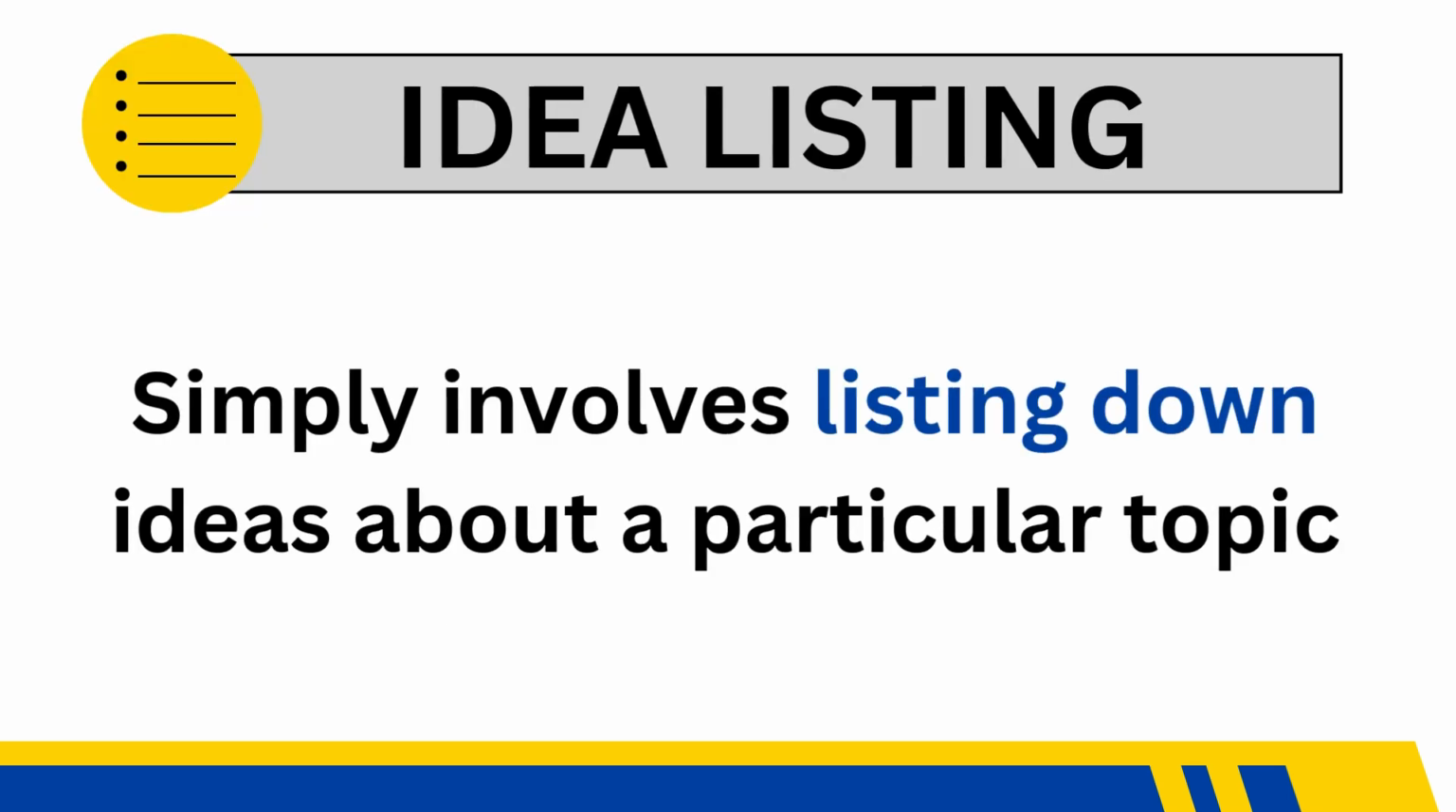Let's go to the first one, idea listing. When we say idea listing, it simply involves listing down ideas about a particular topic. So basically, you have one specific topic that you want to gather or collect information for. And then what you have to do is just simply list them down. Okay? Supporting details about it or ideas about that particular topic.